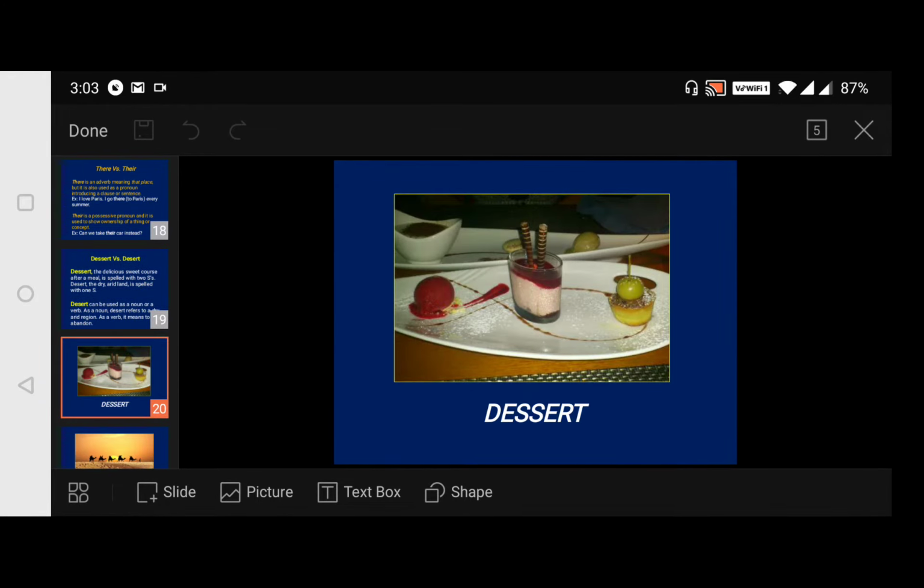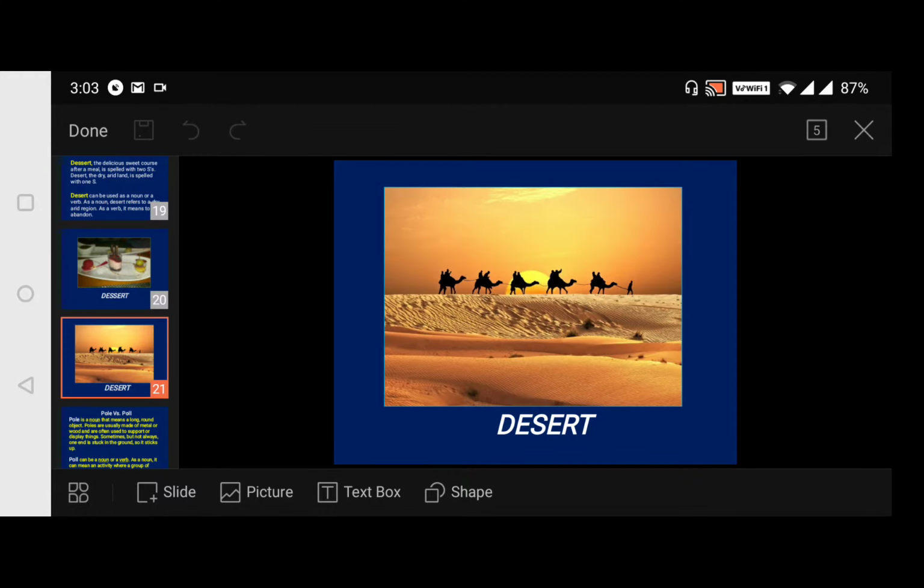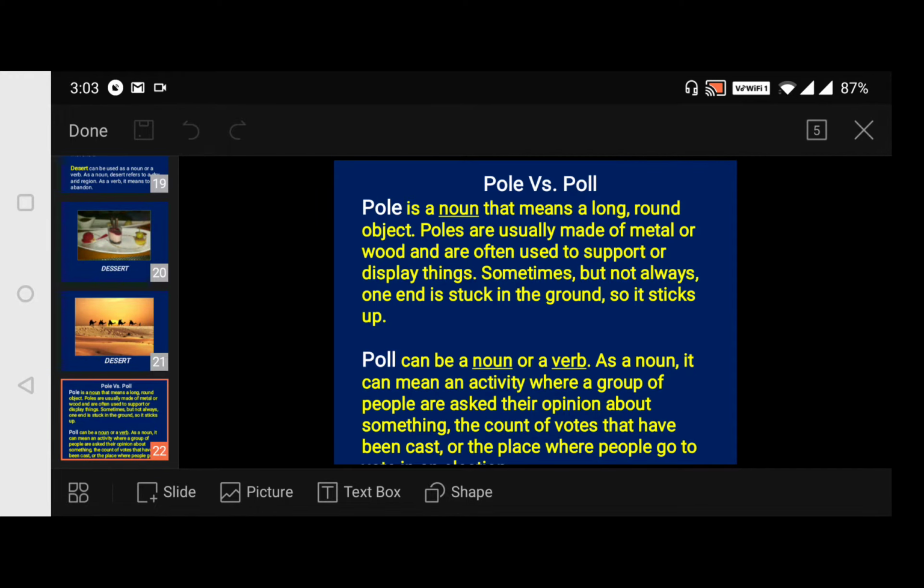Now moving to here, this is an example: some ice cream or some sort of sweet which we take after a meal, that we call a dessert. Now coming to this desert, Sahara desert, Thar desert, etc., some arid region. This is a desert.